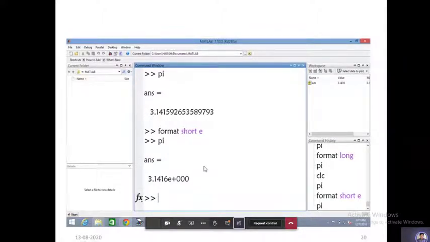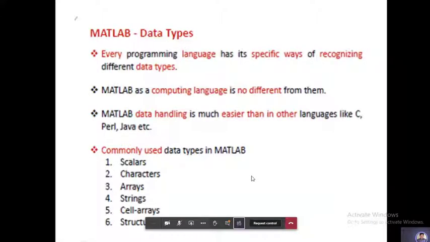For format short e, this is going to be displayed like this. If you type format double also, it is going to display in this fashion. There are so many commands. We'll see the commands step by step, but for some basic understanding, in order to understand the next point, I'm explaining some of the things here. These are the basic things in MATLAB.